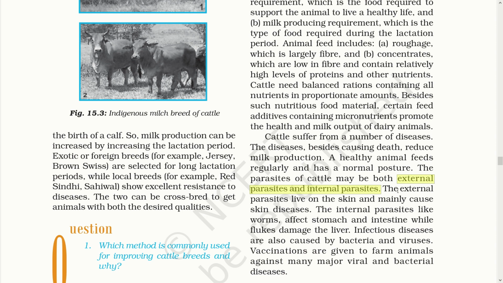Here are the two different types of parasites described. The first is the external parasites like lice, ticks and mites. These external parasites live mainly on the skin and cause skin disease. There are also some internal parasites like worms that affect the stomach and intestine, while flukes damage the liver. Some infectious diseases are also caused by bacteria and virus. These diseases can be prevented through vaccination of the farm animals.